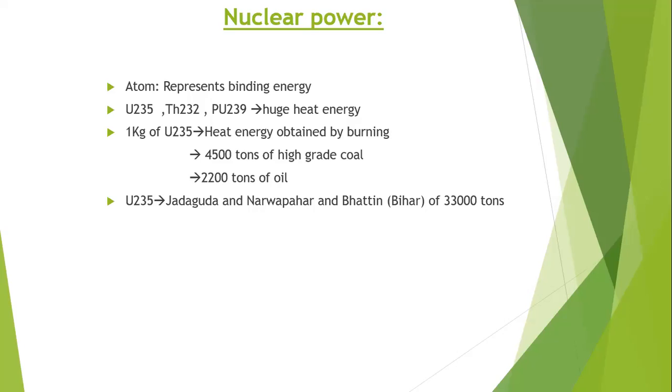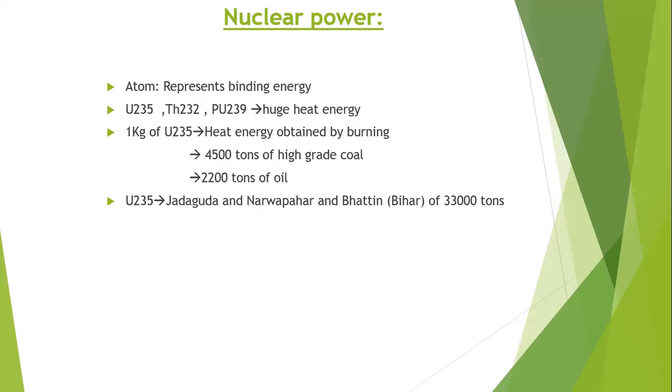The heat energy produced by the nuclear fission of atoms of uranium, thorium and plutonium, the feasible materials, can be used in special heat exchangers which produce steam.